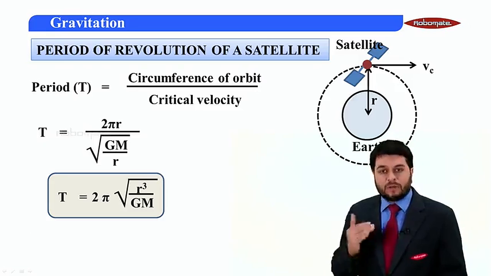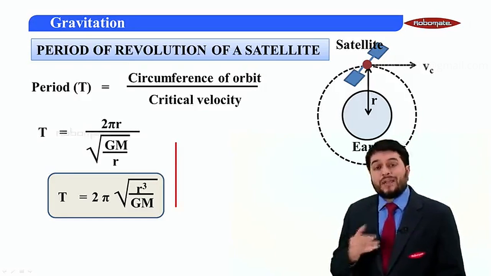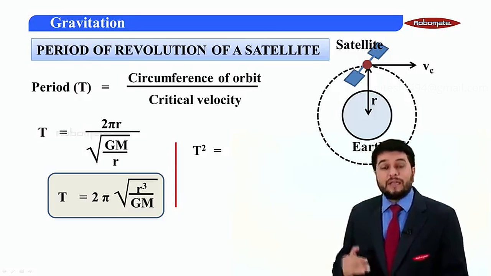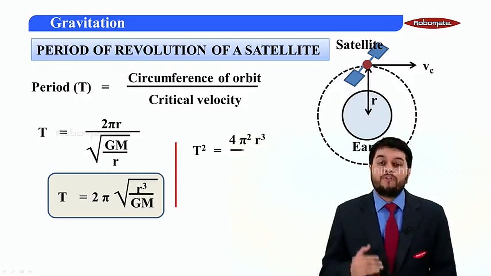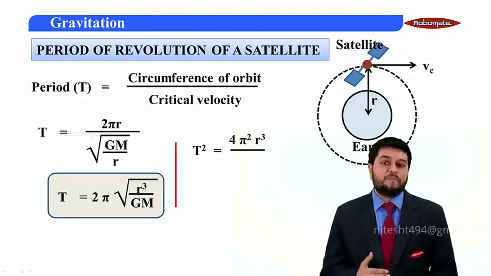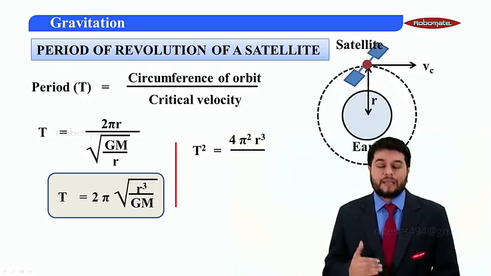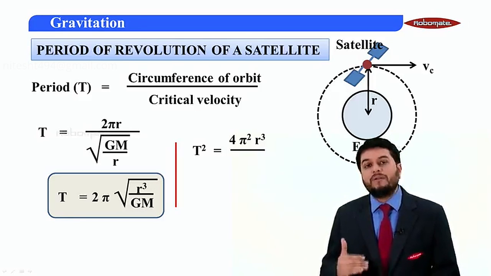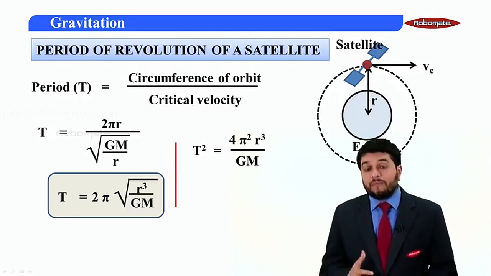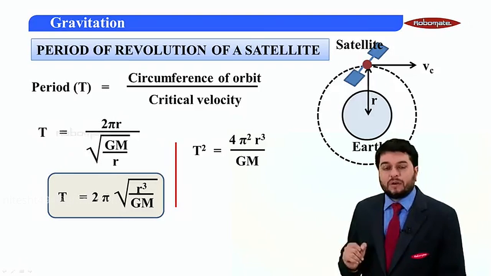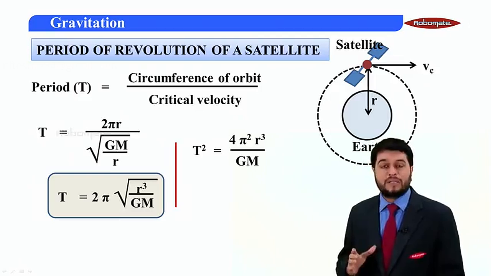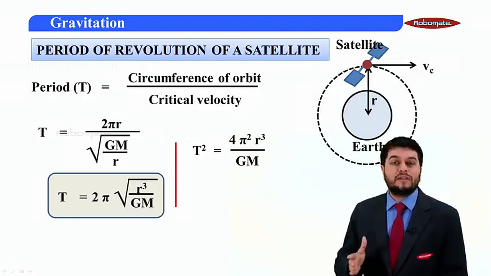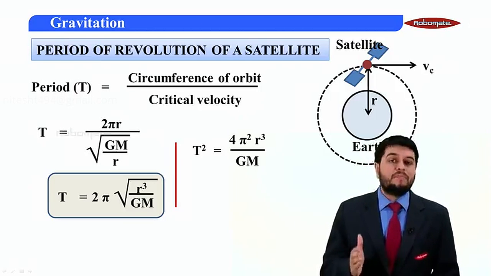Let's further solve this. If I take squaring on both sides, I get T square is equal to 4 pi square r cube upon GM. Now notice 4 is a constant, pi square is a constant, capital G is the universal gravitation constant, capital M is the mass of the earth.